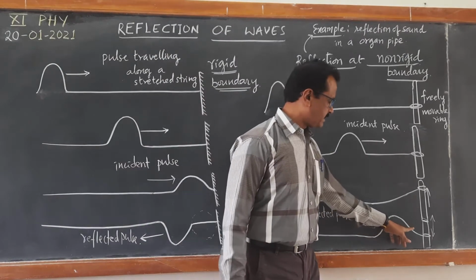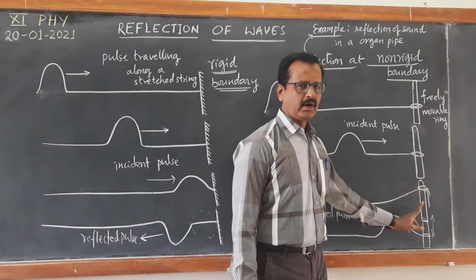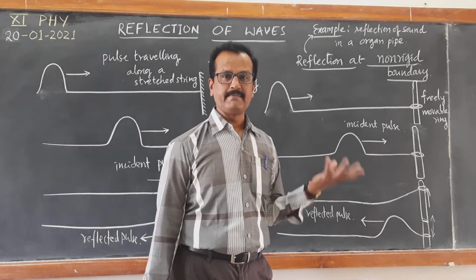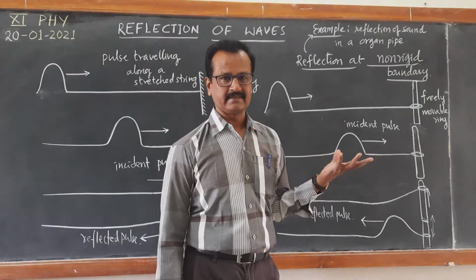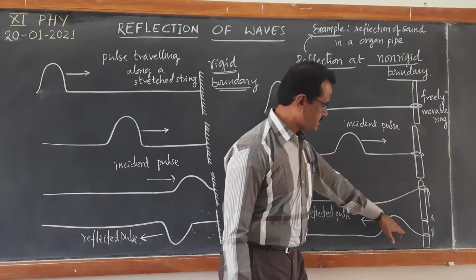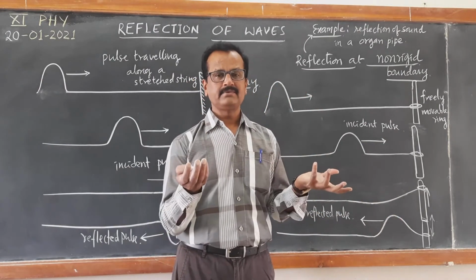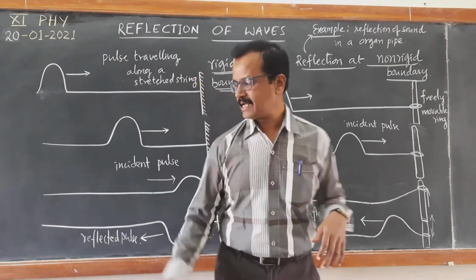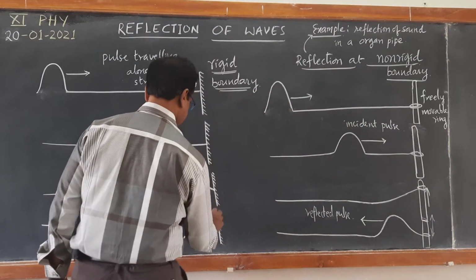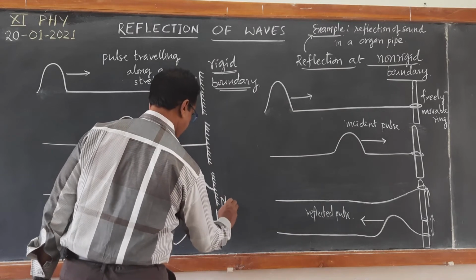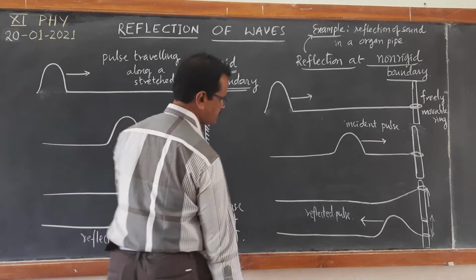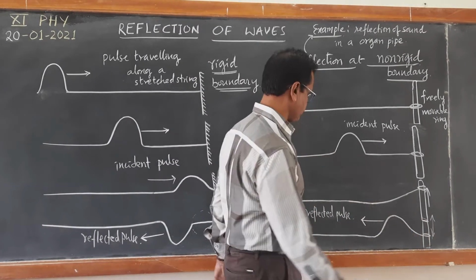So the string particles also oscillate up and down with the same amplitude, and they produce a pulse of the same shape without any phase reversal. No phase is added. So the incident pulse as well as the reflected pulse are in phase. Zero phase difference is produced, whereas in the rigid case there is a phase difference of pi. Whereas in this case there is a zero phase difference.